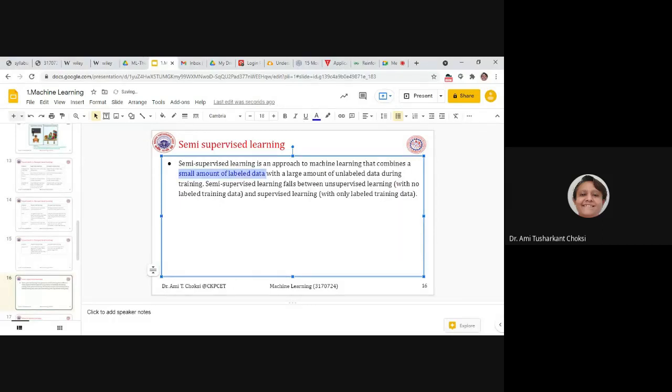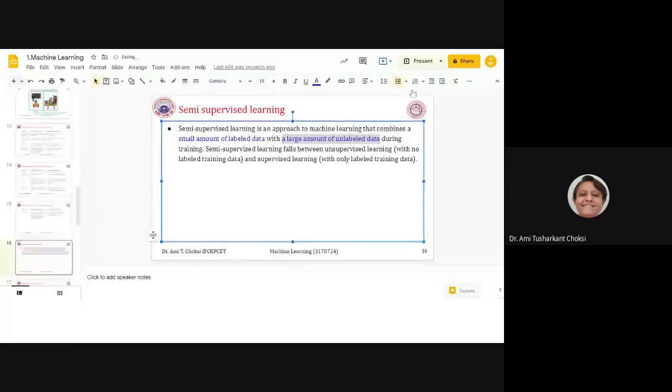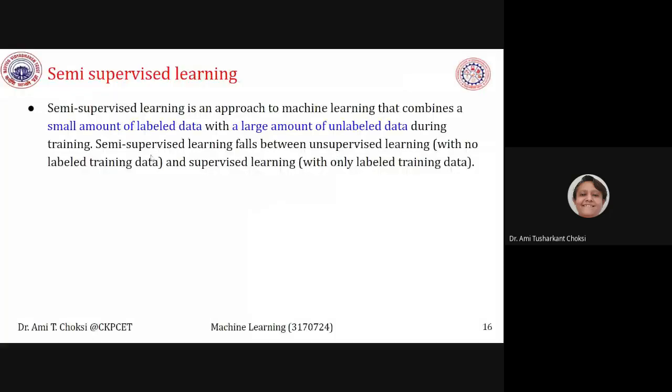Yeah, you can see that large amount of unlabeled data. You can see and have the difference, isn't it? Small amount of labeled and large amount of unlabeled data, right? During the training. Semi-supervised learning falls between unsupervised learning and supervised learning, right? Both the things are there in it.